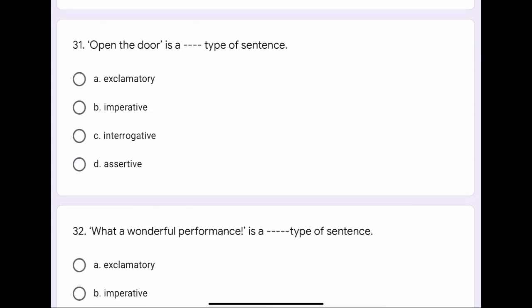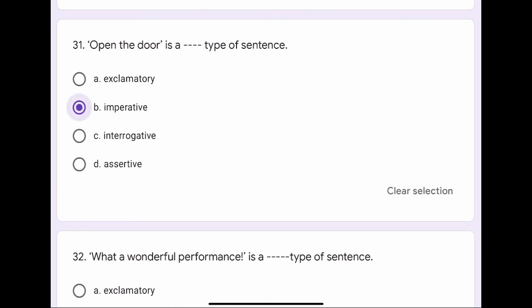Question number 31. Open the door is a dash dash type of sentence. The options are A. Exclamatory, B. Imperative, C. Interrogative, or D. Assertive. The correct option is B. Imperative.